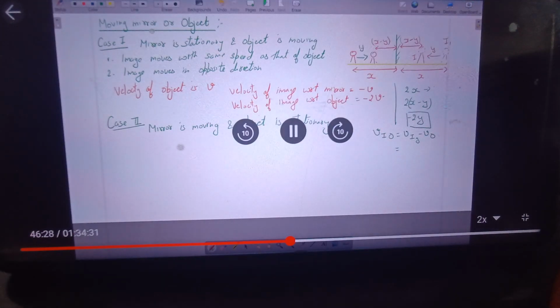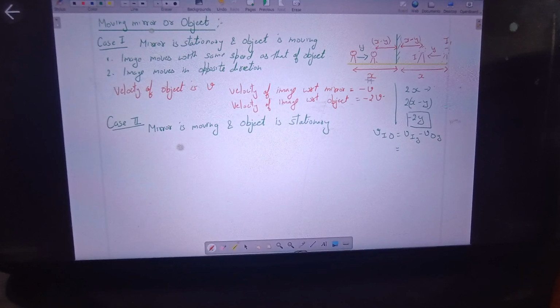That means the speed of the image with respect to the ground and the speed of the object with respect to the ground. The velocity of the image with respect to the ground we have calculated here is minus v, minus the velocity of the object with respect to the ground, which is v. So from here also we get minus 2v. Is it clear? Yeah, ma'am. Ma'am, what does Vi stand for over here? Vi is the velocity of the image with respect to the object.